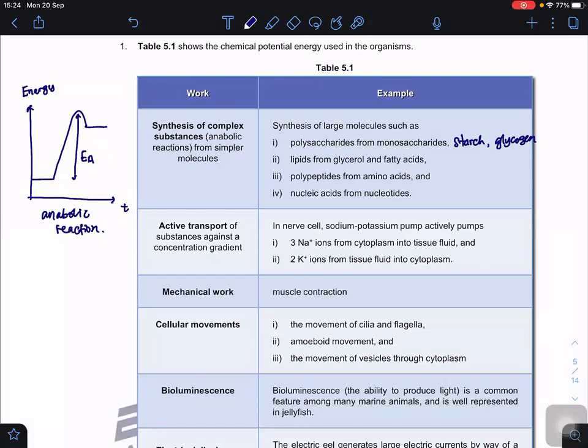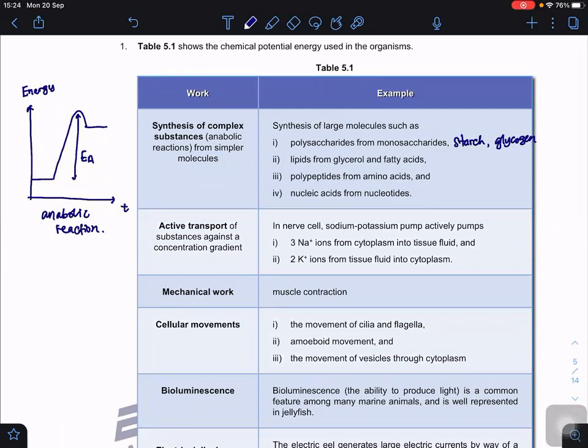So this activation energy prevents a spontaneous reaction between two glucose molecules. We need to supply energy so that the glucose molecules can overcome this activation energy, reach the transition state, and allow the reaction to take place. Even the enzyme can only lower the activation energy; it cannot remove it.